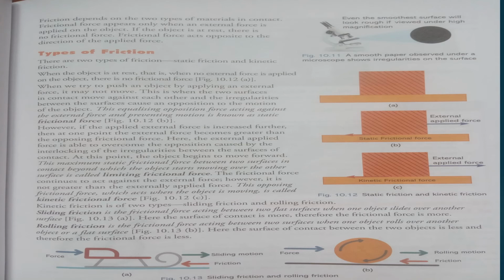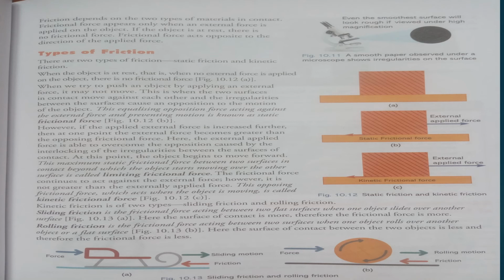The force you have applied on the truck and the frictional force acting opposite to the motion are both the same, and that is why the object is in a rest position. So this kind of friction is called static friction. And another friction is kinetic friction.